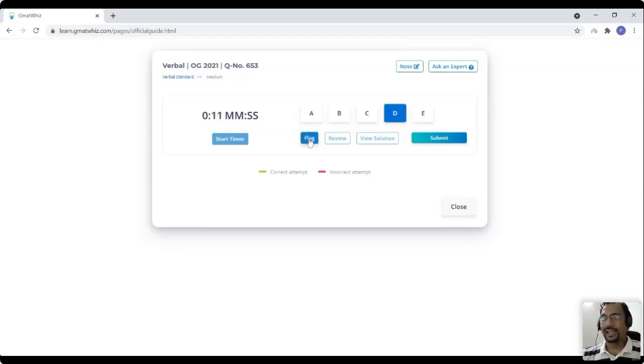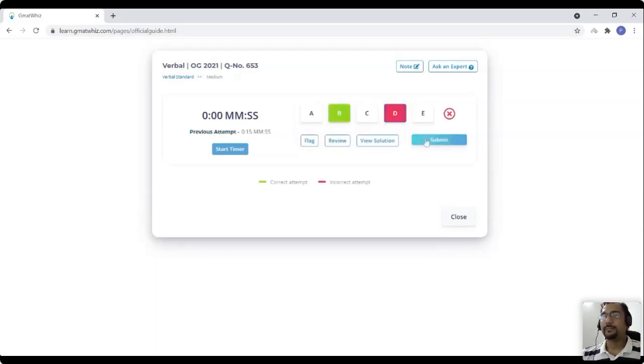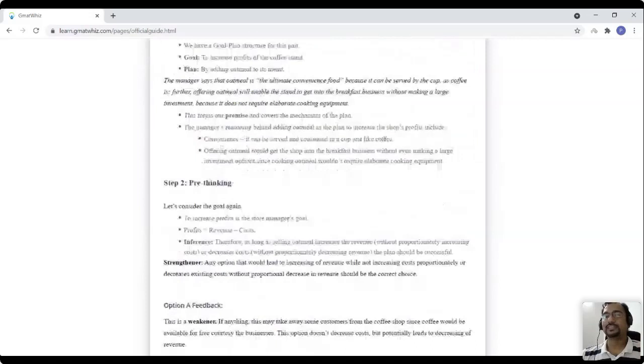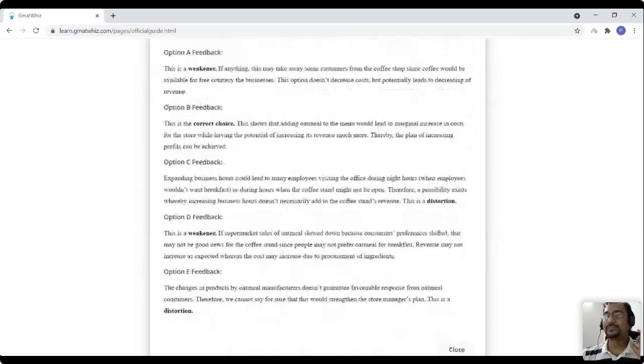And if you want to flag it for review later on or bookmark it, you can do that. Click on submit and it will submit the answer. It will tell you whether you have gotten it right or wrong. And if you want to view the solution, you can click on view solution and it will even show you the entire solution using the GMAT-Wiz methodology.